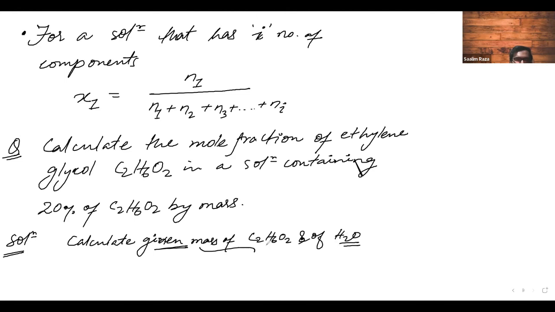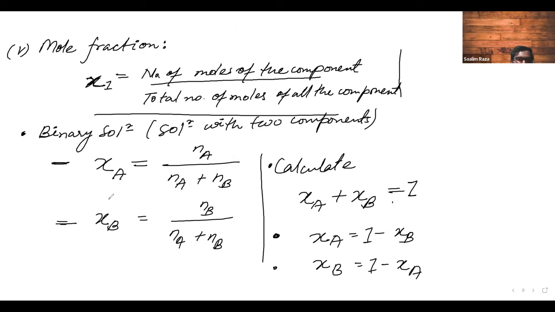Then, from these two, you will derive the number of moles of C2H6O2 and the number of moles of H2O. Having completed this calculation, you will put that in this formula, and you will get the mole fraction.